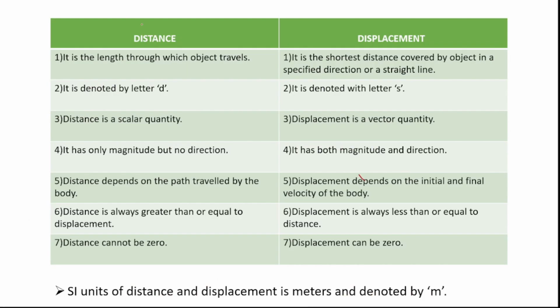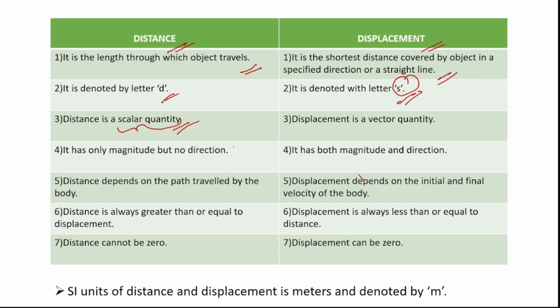Next, let us see the differences between distance and displacement. First, distance is the length through which the object travels, and displacement is the shortest distance covered by the object in a specified direction or in a straight line. These 2 points we have discussed just now. Okay. So distance is denoted with letter D and displacement is denoted with letter S. Okay. Distance is a scalar quantity. Now, what is a scalar quantity?